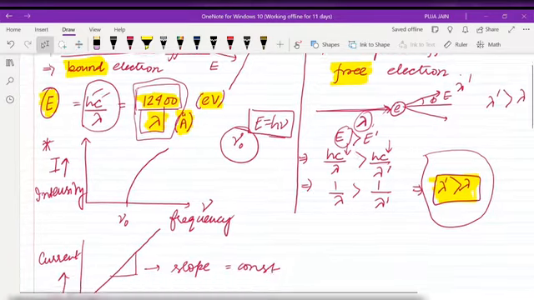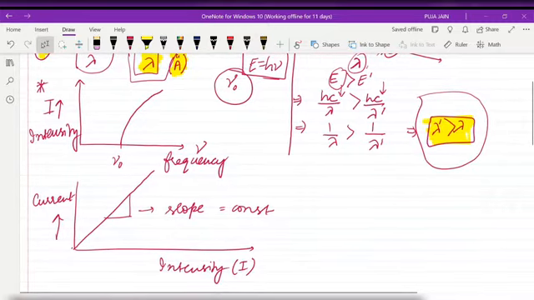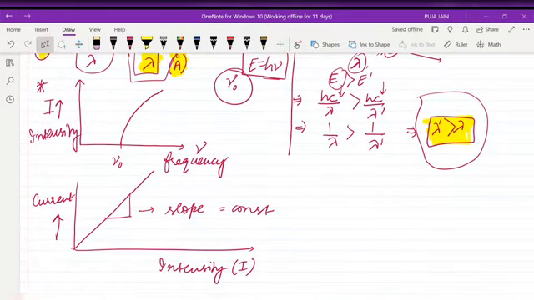Now we will discuss some important graphs. The first graph is about frequency and intensity I. Obviously I told you there is a threshold frequency, the minimum frequency mu naught, after which, when I increase the frequency, only then can I get an intensity. Below that the electrons will be bound, so I will not get any intensity.